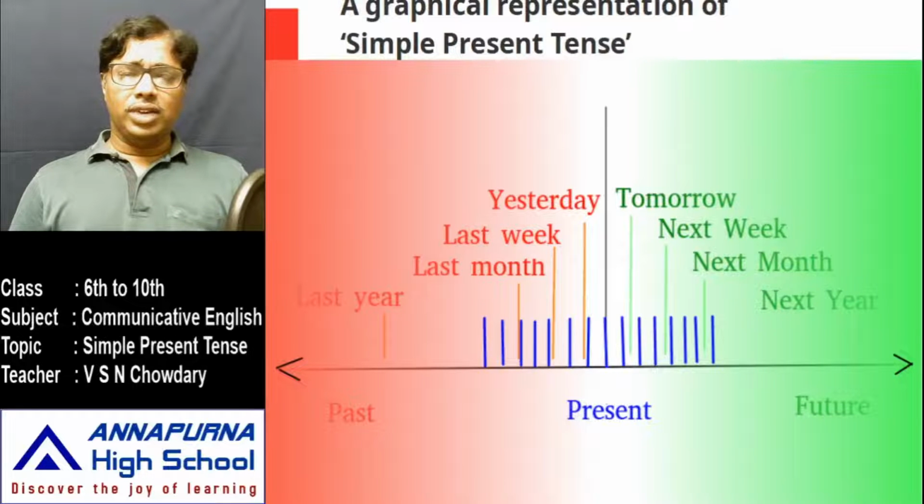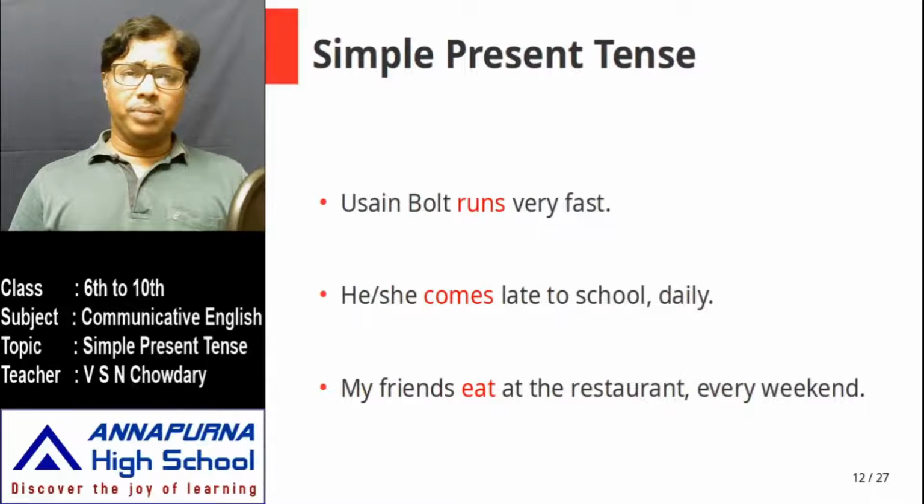Okay, and I told you that simple present tense is used to talk about habitual actions or universal truths, things that you do daily or regularly are explained with the help of simple present tense. Okay, and this is where I stopped, and I told you that a verb has to take care of few other things. Let us see what they are. These are the examples I gave you in my previous video.